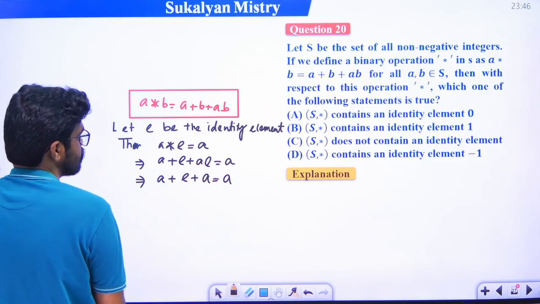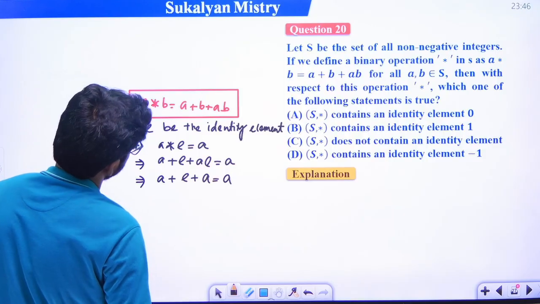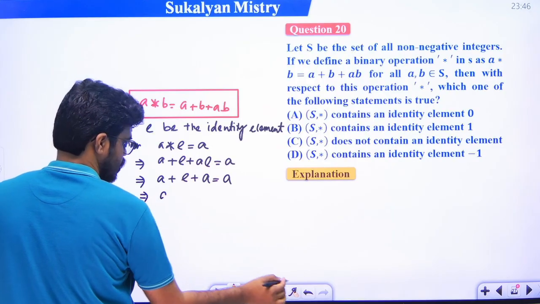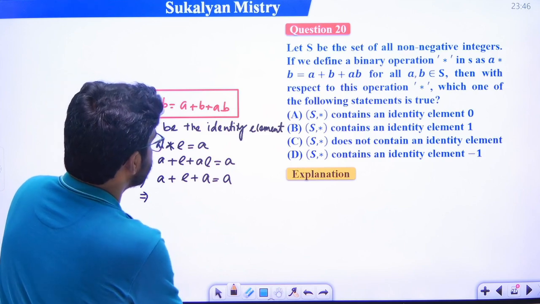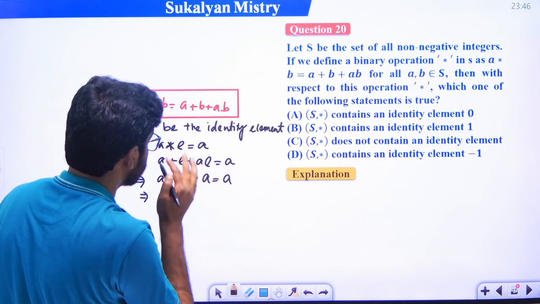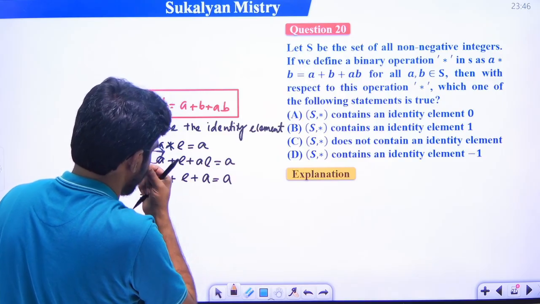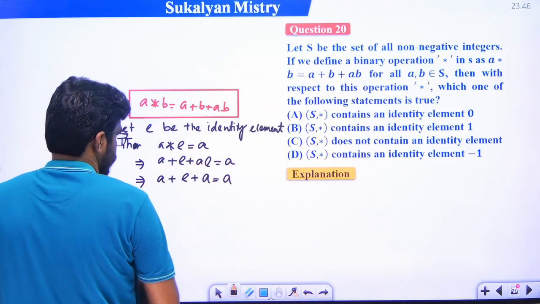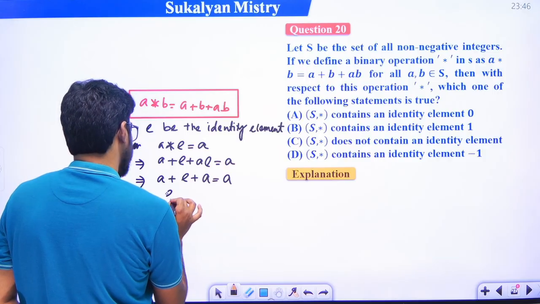A cancel, a plus b plus ab, right? Okay. মানে হচ্ছে e is equal to minus a,